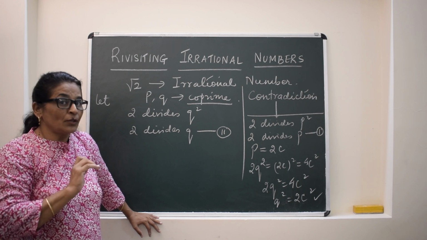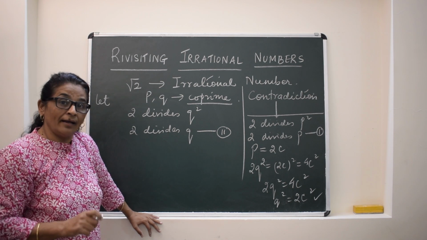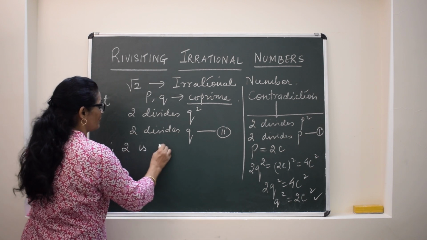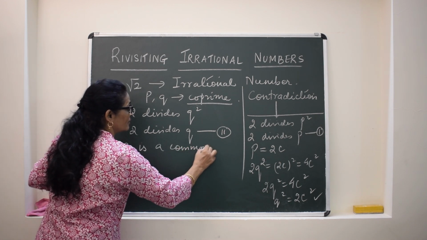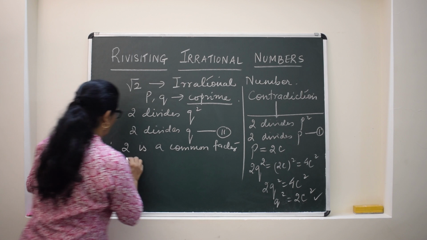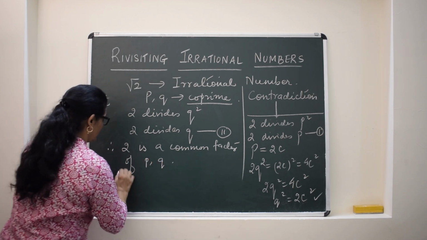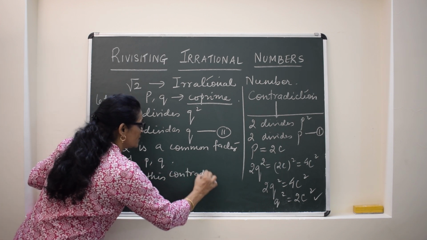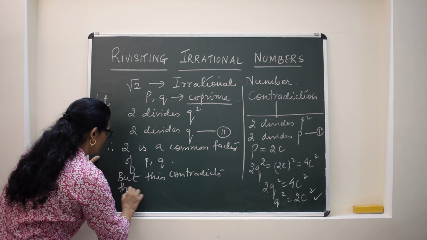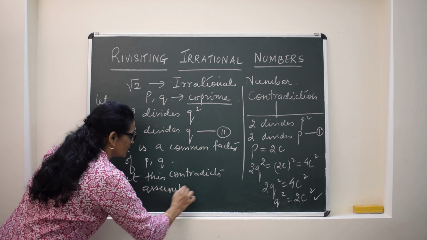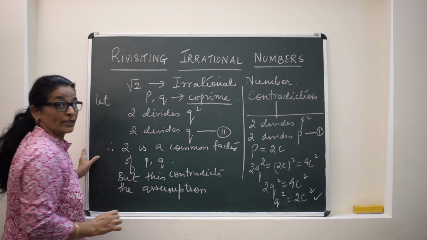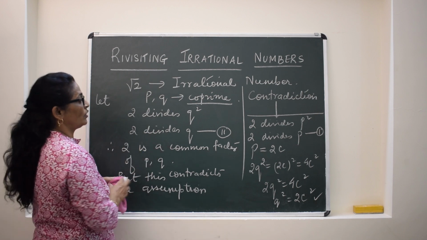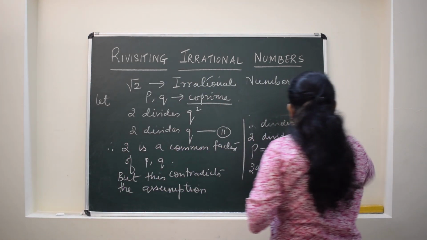So what will we say? Root 2 cannot be a rational number. It is an irrational number. So after this we will write, therefore 2 is a common factor of p and q. But this contradicts the assumption. And what is the assumption? P and Q are co-prime. So the assumption is wrong. Later on we will say, therefore the assumption is wrong.